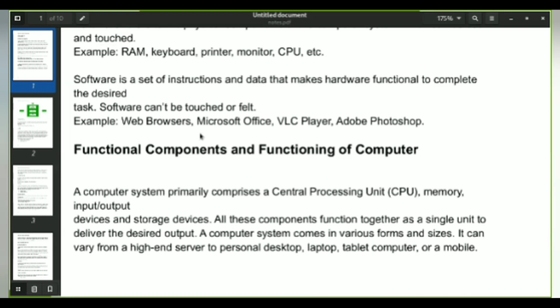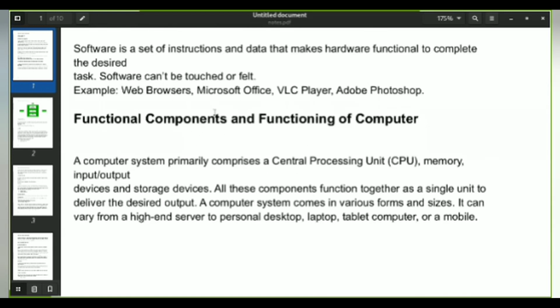So getting back to the definition of computer, we discussed three components, that is input, the processing that takes place in the CPU, and the output. We will be discussing them one by one in this topic, that is functional components and functioning of the computer. This is one of the favorite questions which you will be getting in your question paper or even in the exam. It's nothing but the same definition of the computer, where you take the input, you process it, and we get the output after the processing has taken place.